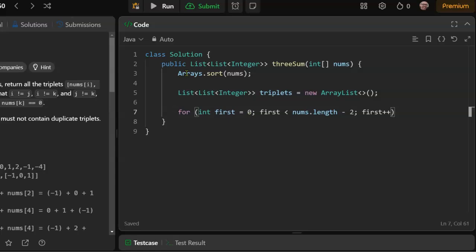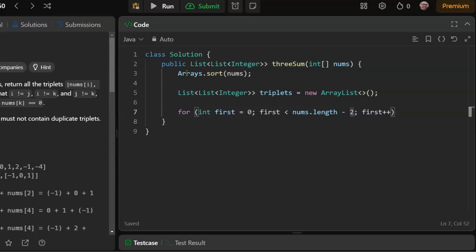You know, there's something else that we can do here, and that is, because the array is sorted, if first becomes a positive number, we are not going to get a working triplet, because we're just going to be adding positive numbers.